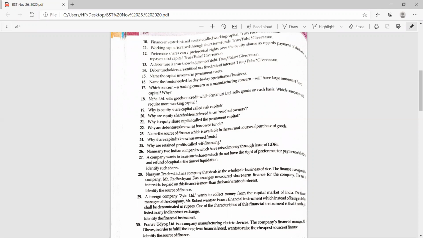They have the right to vote in the company's annual general meeting, but they cannot get any amount up to the liquidation of the company. This is their right. But on the other side, the preference shareholders don't have the voting right in the meetings of the company, but they get the preferential right to get the payment of the dividend as well as capital at the time of winding up of the company.